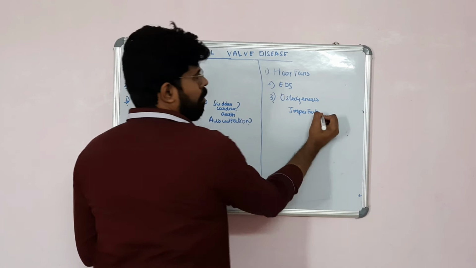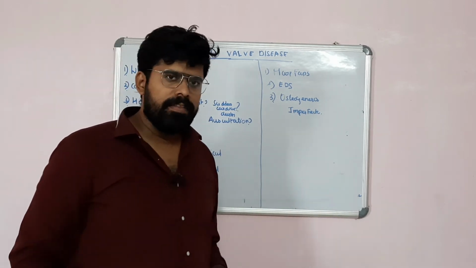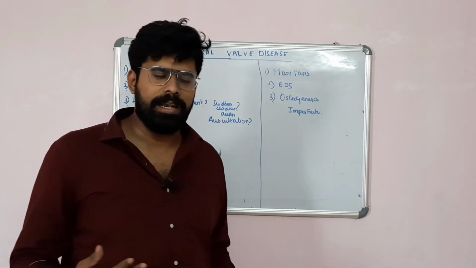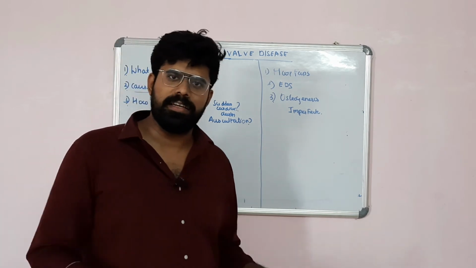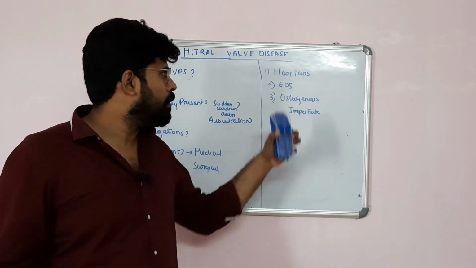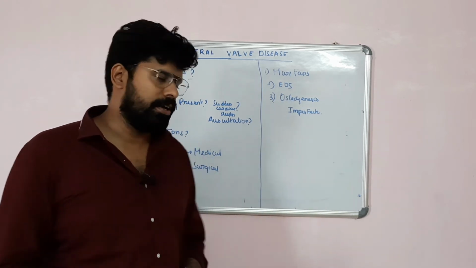These are the three common conditions associated with the development of mitral valve prolapse. There can be other conditions like ostium secundum atrial septal defect, acute rheumatic fever, or cardiomyopathies. These can also produce mitral valve prolapse, but they are very less common. It is usually acquired, associated with connective tissue disorders.